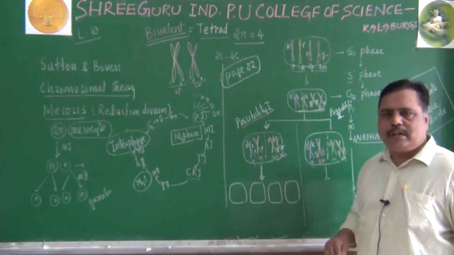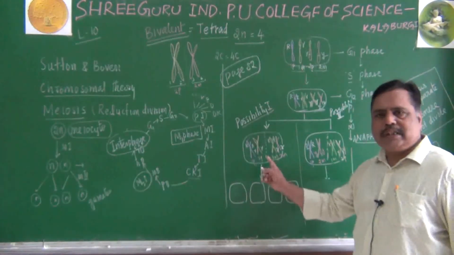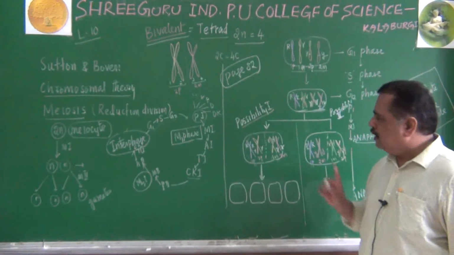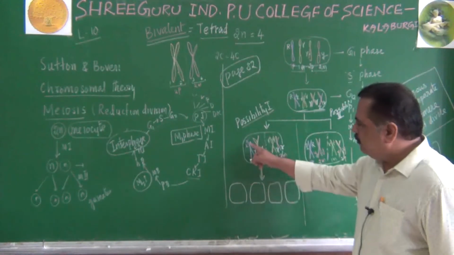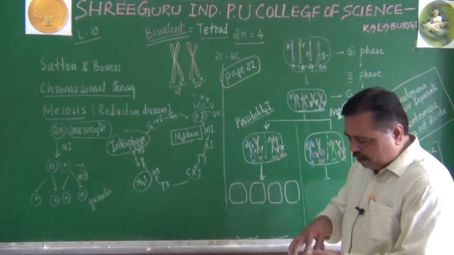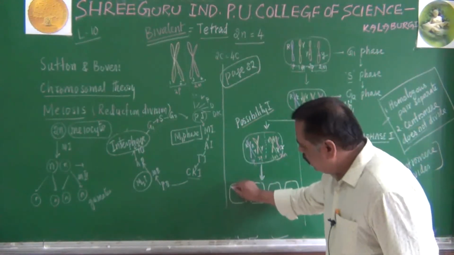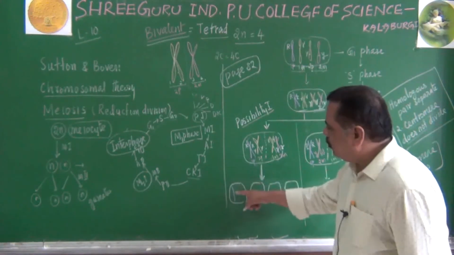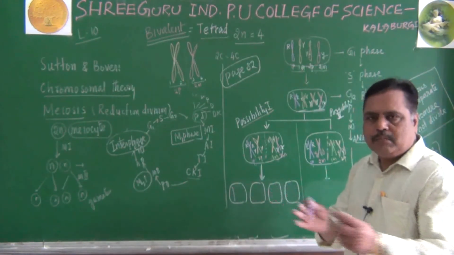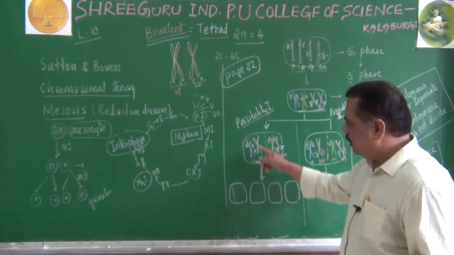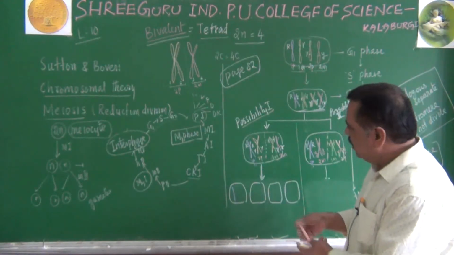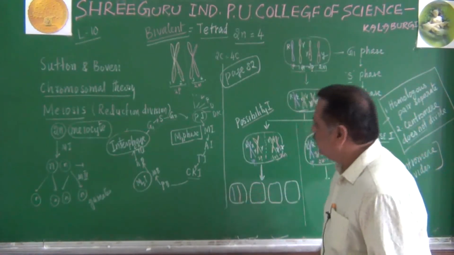What is possibility 1? Both paternals will be on one side, both maternals on one side. So now you see, when the centromere divides, you will be getting one chromatid here. They have become separated, the centromere divided. And here, you will be getting one structure like this.